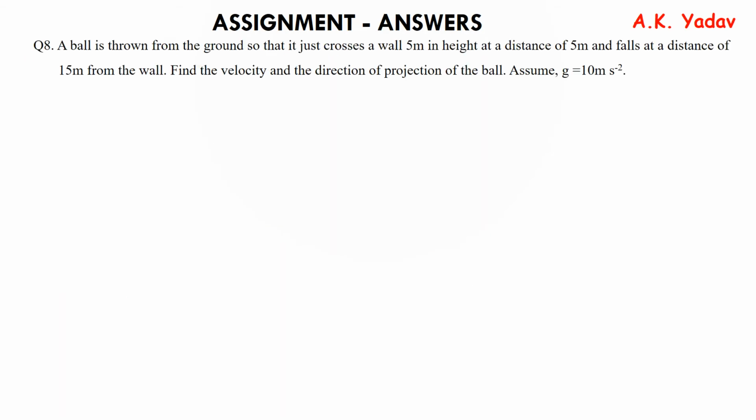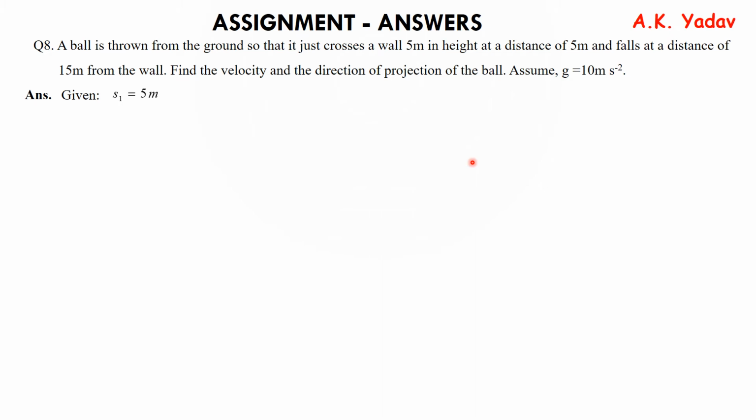Let's move to question number 8. A ball is thrown from the ground so that it just crosses a wall 5 meter in height at a distance of 5 meter and falls at a distance of 15 meter from the wall. Find the velocity and the direction of projection of the ball. Take g is equal to 10 meter per second square. So what is given to us?